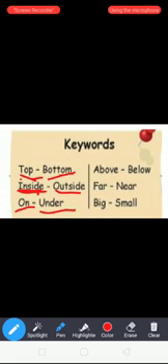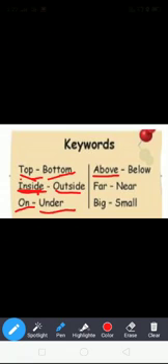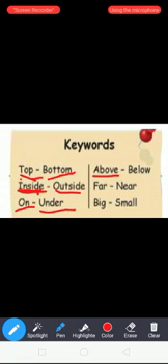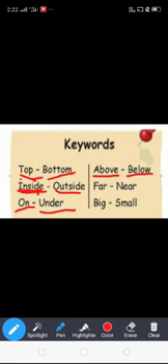Next, above. What is the meaning of above? In a higher place. What is the opposite word of above? Below. Below means what? To a lower position.